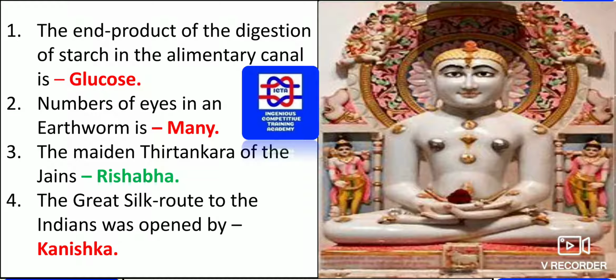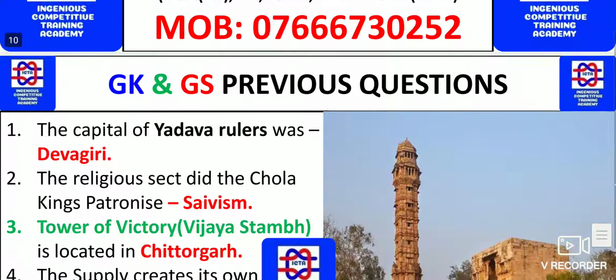The maiden Tirthankara of the Jains. We should remember that there are 24 Tirthankaras. Among them, Rishabhanath was the first Tirthankara, and you have to remember each and every one, which is very helpful for all competitive exams. The great Silk Route to India was opened by whom? Kanishka was the main reason who opened the Silk Route to India.